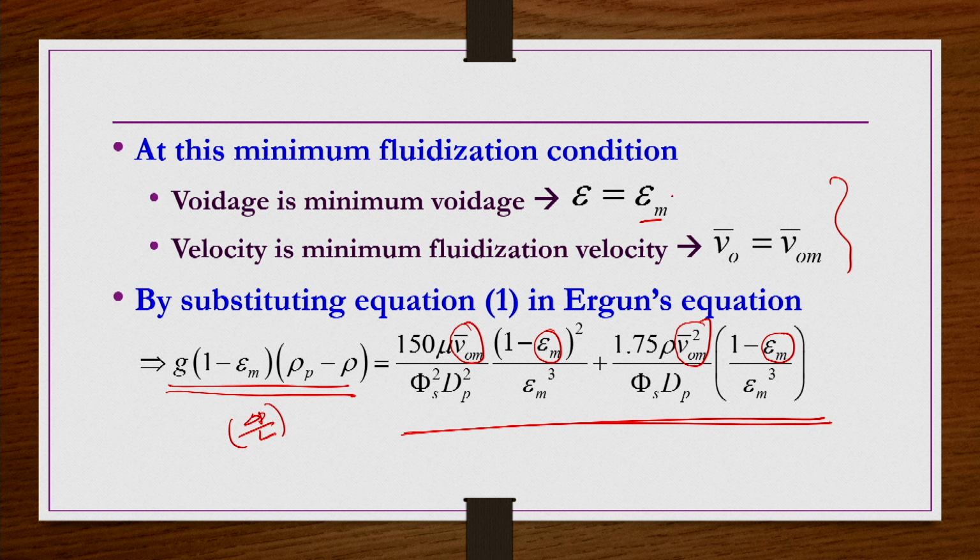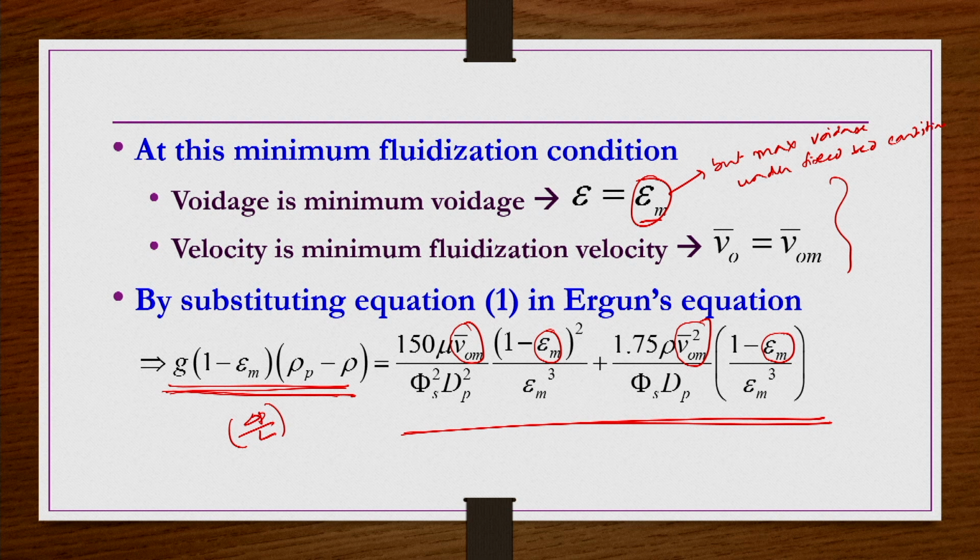This is the minimum voidage under fluidized conditions, but the maximum voidage under fixed bed conditions, the trade-off point from where the fixed bed is going to become a fluidized bed. At that point the voidage is the maximum for the packed bed conditions and the minimum for the fluidized bed conditions. So, that epsilon m we replaced.